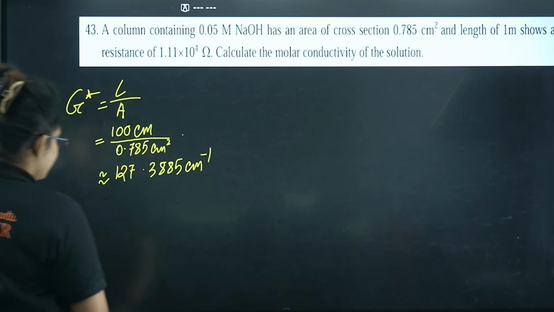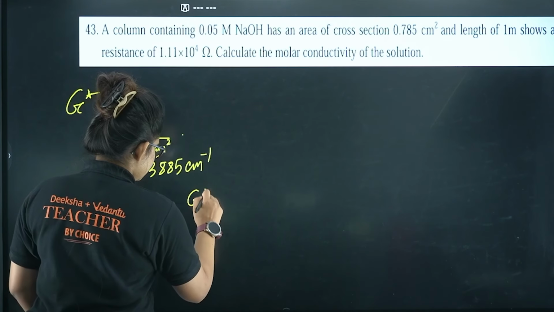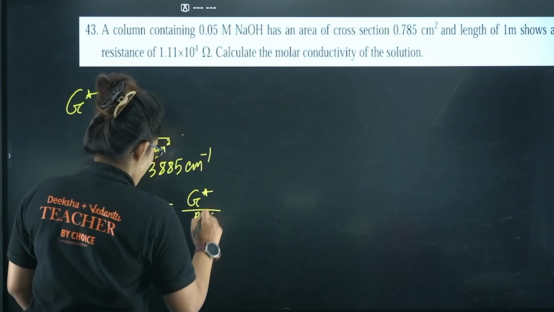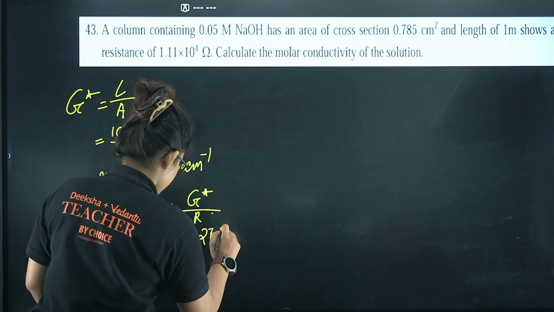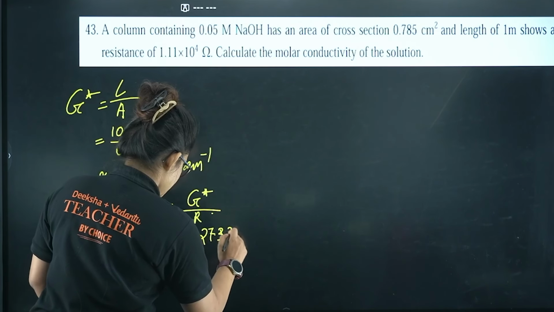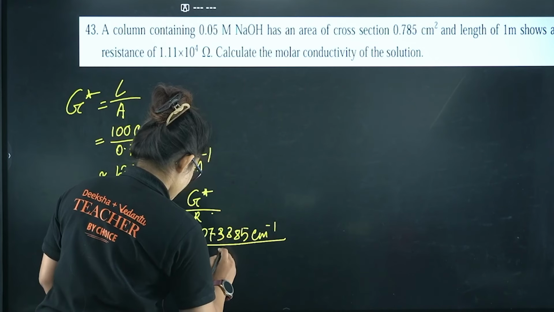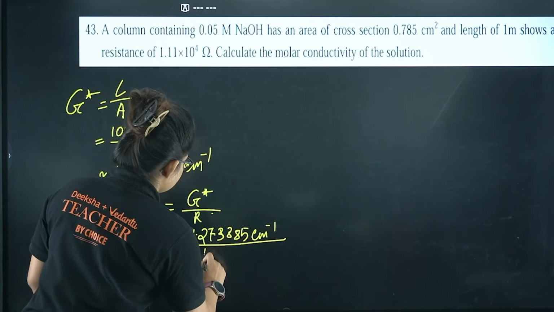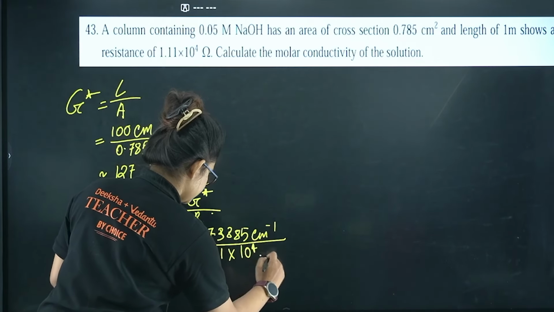Next, we can put the value of R and calculate kappa out of it. Kappa is equal to G star divided by R. So G star value we put, 127.3885 centimeter inverse, divided by R, which is given as 1.11 into 10 power 4 ohm.